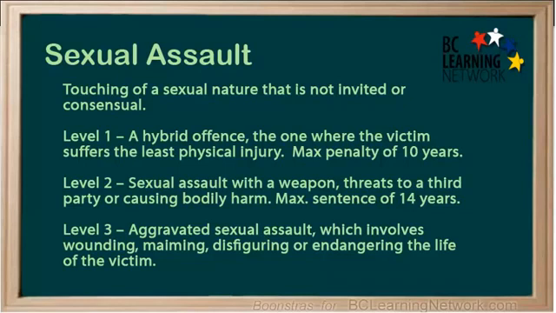Level 2, sexual assault with a weapon, threats to a third party or causing bodily harm. This basically involves weapons, threats, or physical injury. It has a maximum sentence of 14 years. Level 3, aggravated sexual assault, which involves wounding, maiming, disfiguring, or endangering the life of the victim.